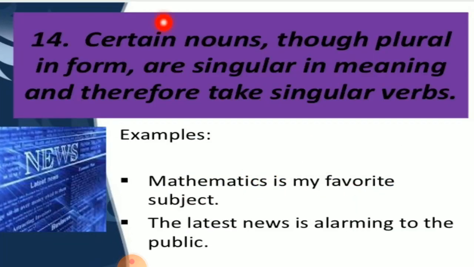Certain nouns, though plural in form, are singular in meaning and therefore take a singular verb. Example, mathematics. Children, generally we follow that the words which are ending with s are always plural, but it is not true. Here you see the word mathematics. Actually it is the name of a subject, but it is ending with s. It is not plural, it is singular. So here we have to take is, that is the singular verb form.